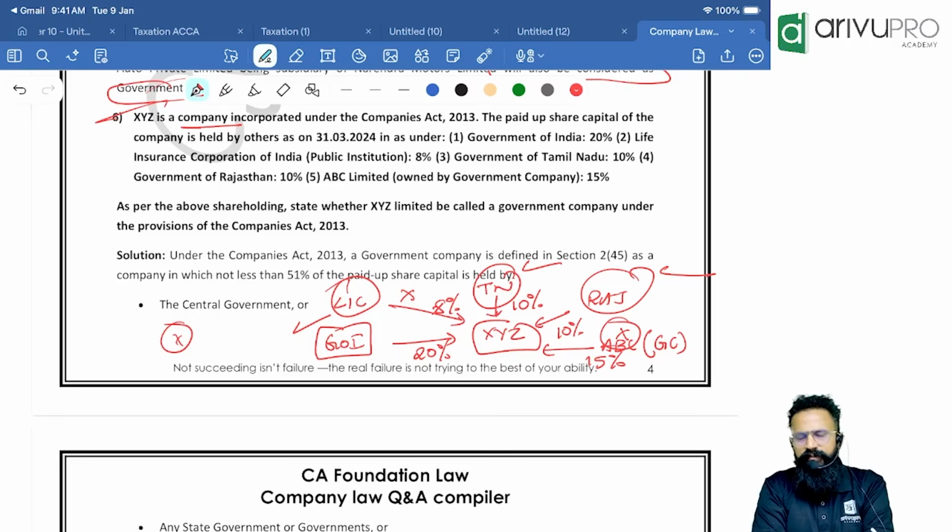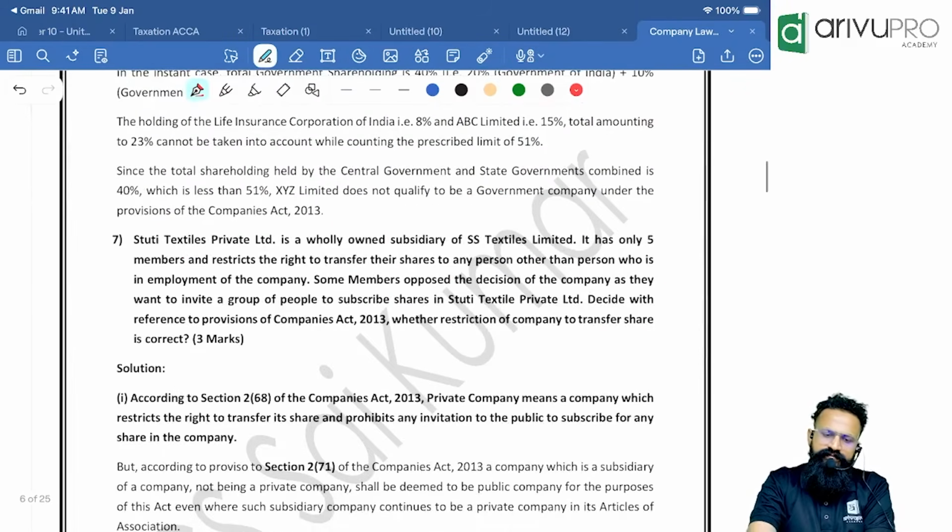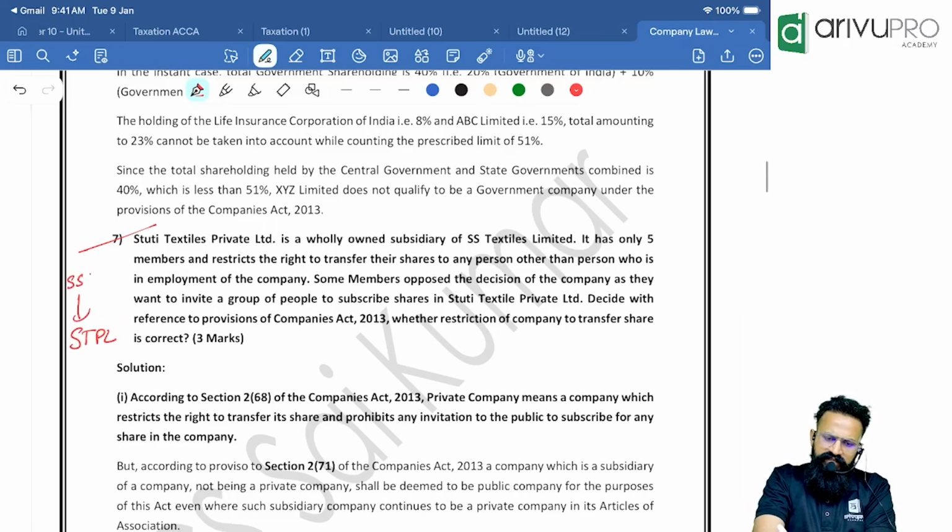XYZ does not become a government company. Okay. Next one, Stuti Textiles Private Limited is a wholly owned subsidiary of SSTL Limited. See, STPL is a wholly owned subsidiary of SSTL. Okay. It has only 5 members and restricts the right to transfer their shares to any person other than the person who is in employment of the company.